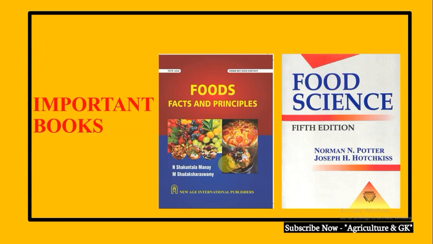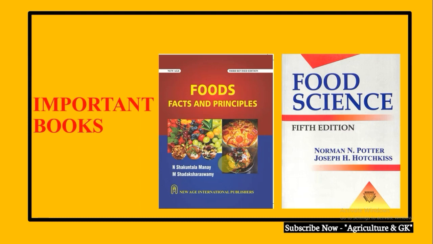So coming to the most important part, the books: which books you have to prepare for cracking the GATE examination. So here are the most important books. Food Facts and Principles by Shakuntala Manay comprises various sections like food chemistry, food and food products, which includes food preparation, preservation and processing.